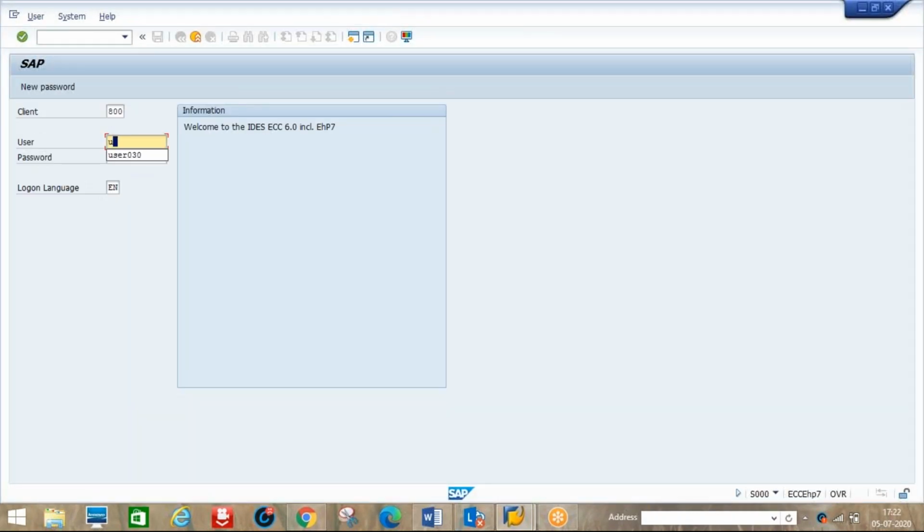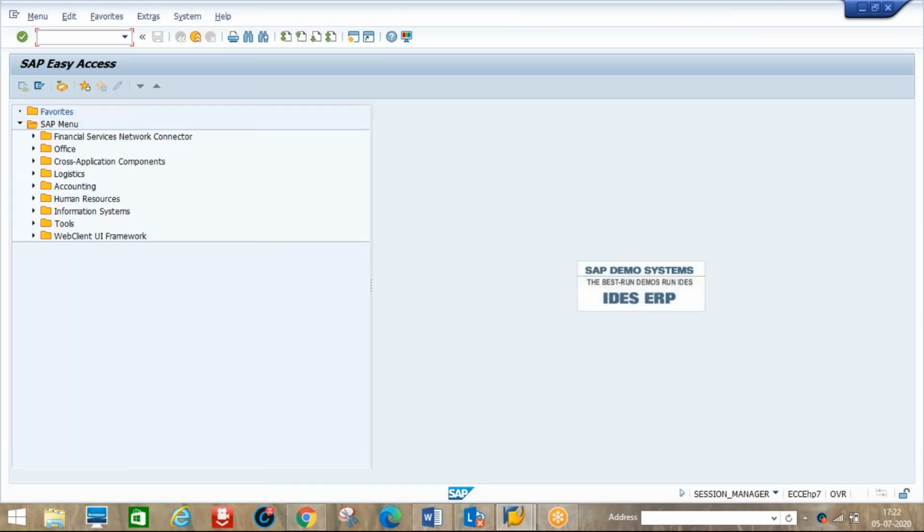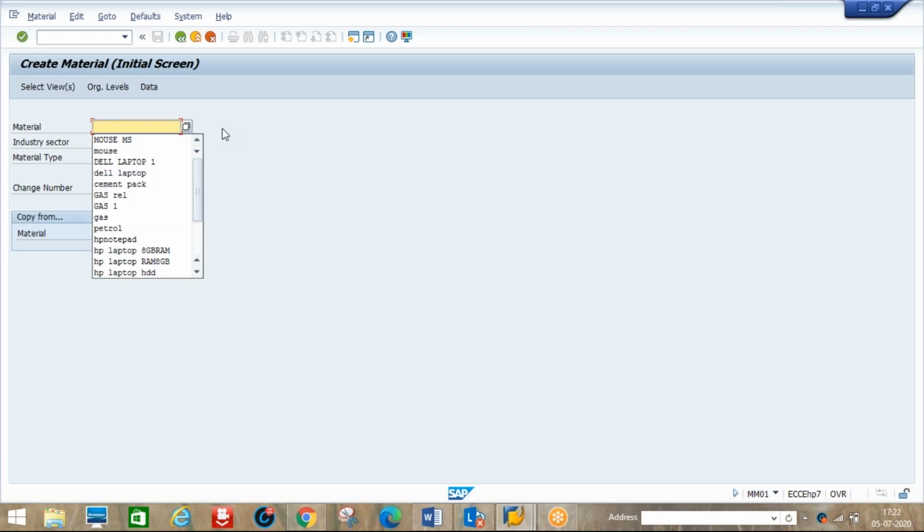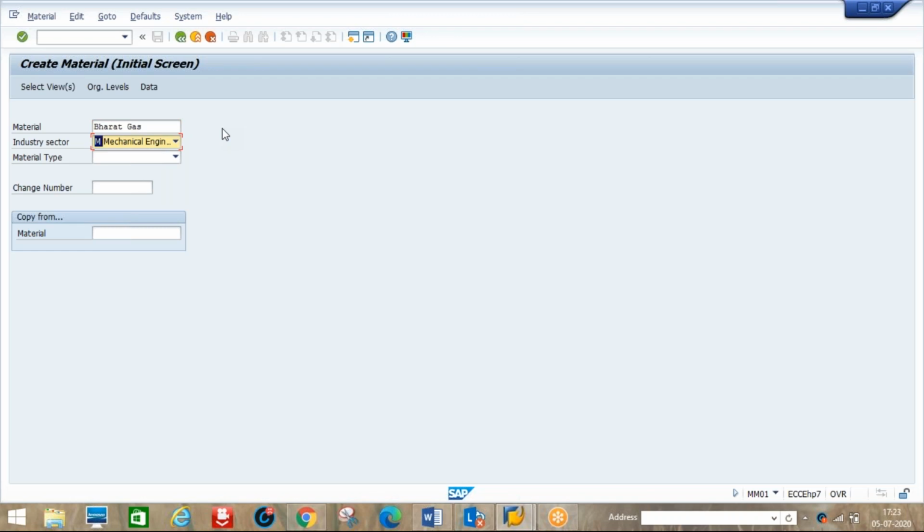Okay, username. So let's see material creation first as an example. Now gas is there, Bharat gas. Under mechanical engineering I will take this as a finished material.